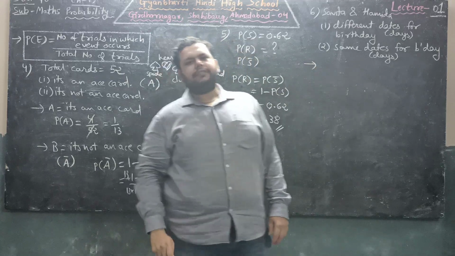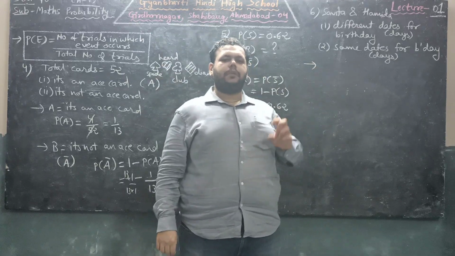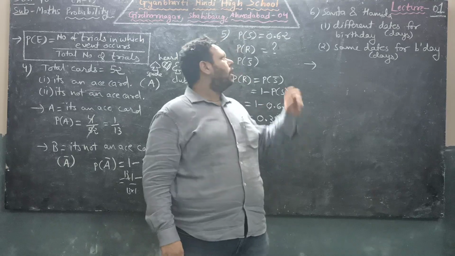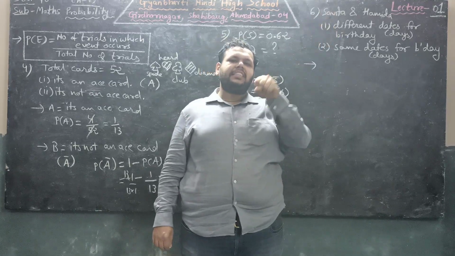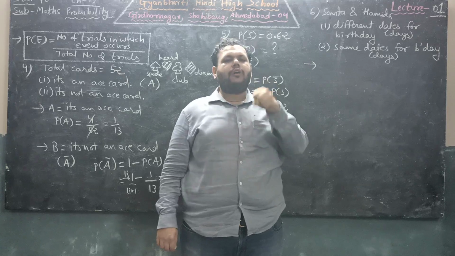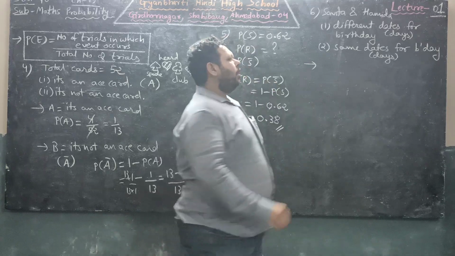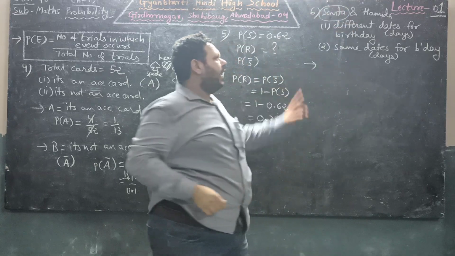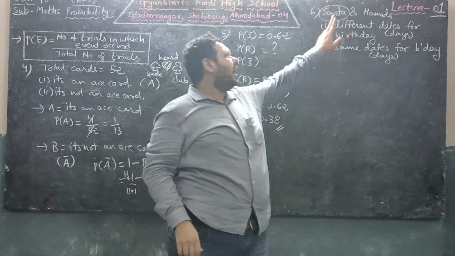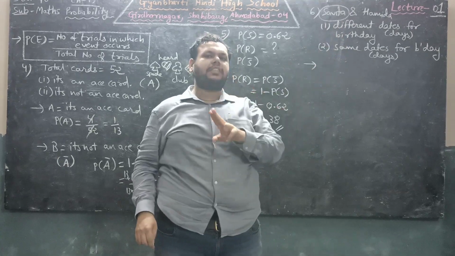So first, if they are having different days of birthday, so suppose first friend is having birthday on a particular day. Let us assume 1st January of any year. So 1st January is birthday of Savita.